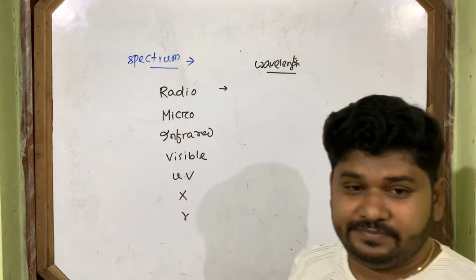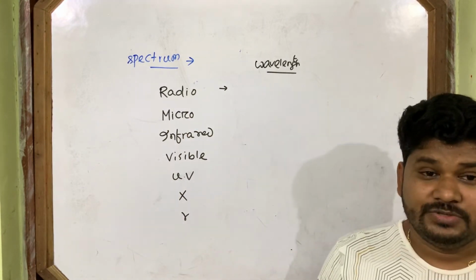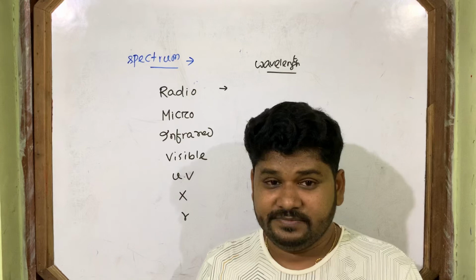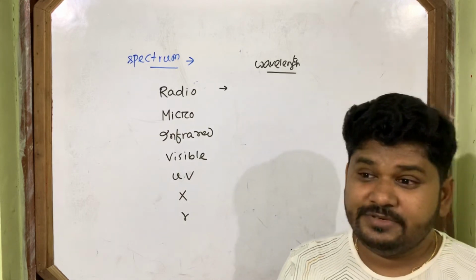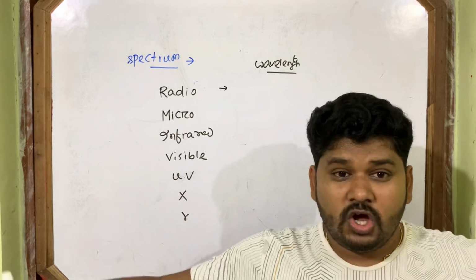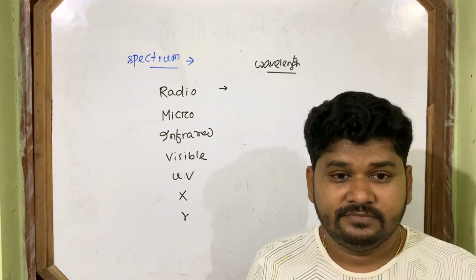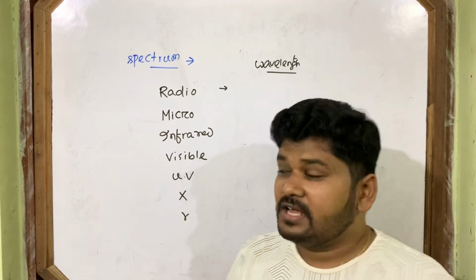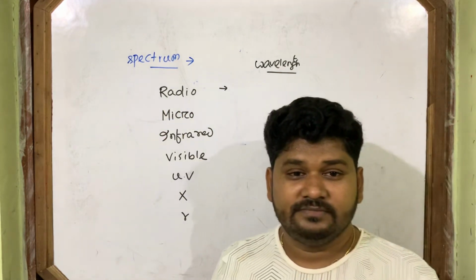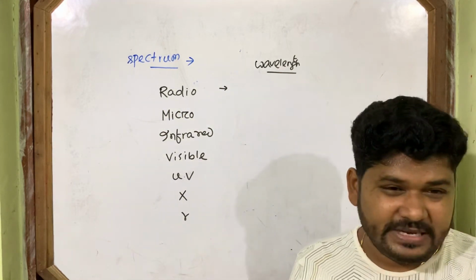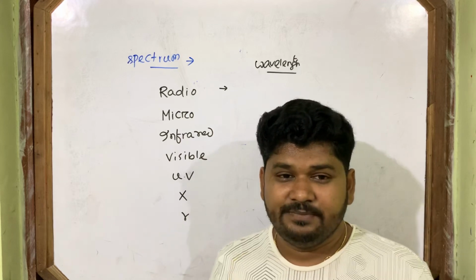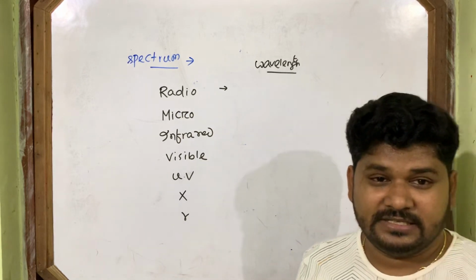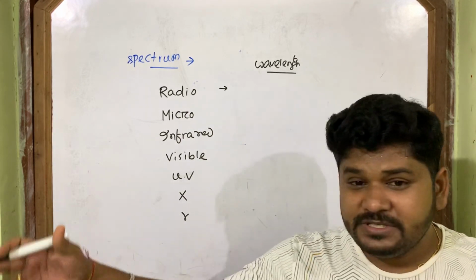Radio wave: these waves are used for communication purposes, mobile communication, television communication. They are very long waves. Just have the idea. They are not dangerous to our body. Their frequency is very less, not so energetic. Radio waves are very long, but how long is that?